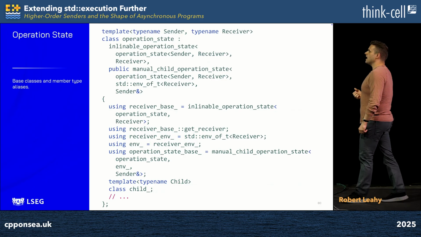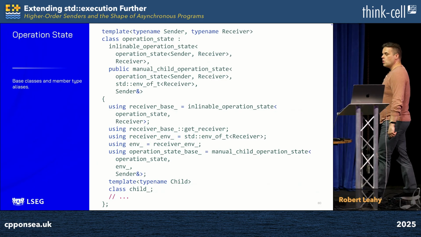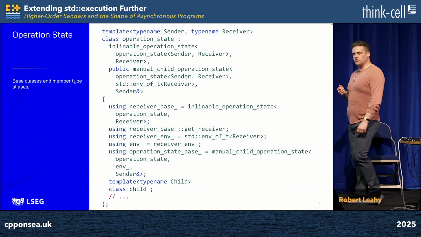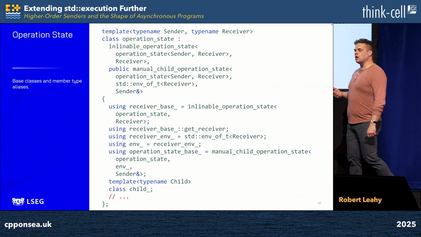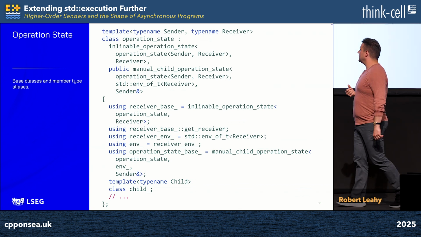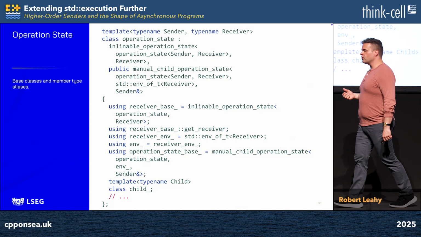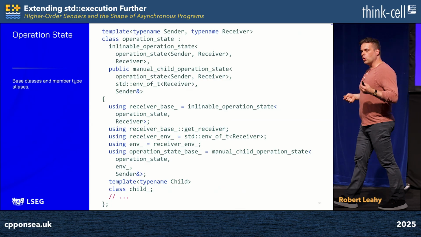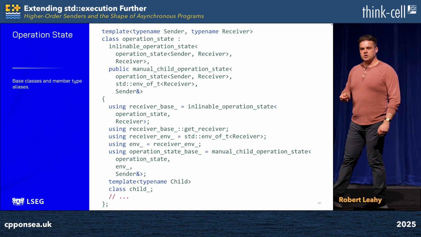And then we see a bunch of type computation that we're used to by now. We provide aliases for both of our bases. We extract the environment from our receiver using std::env_of_t, and then we decide on which environment we're going to use, and we assign that to receiver_env. Towards the bottom of the slide, you can see the forward declaration of the state that's going to hold the child. We're going to review that more towards the end of the talk.